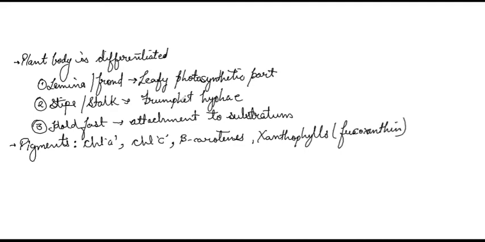So these are the photosynthetic pigments found in the brown algae. After pigments is stored food, which is again a characteristic feature. Stored food is in the form of laminarin and mannitol.